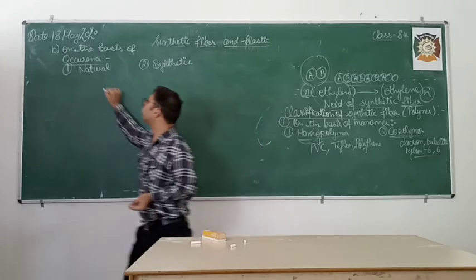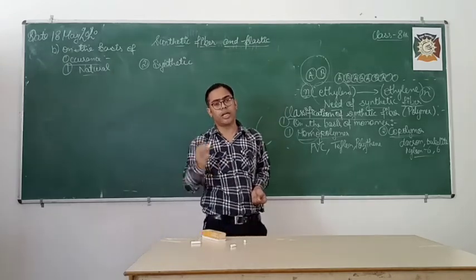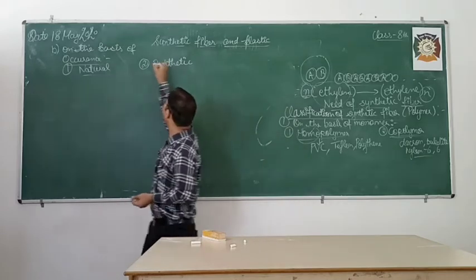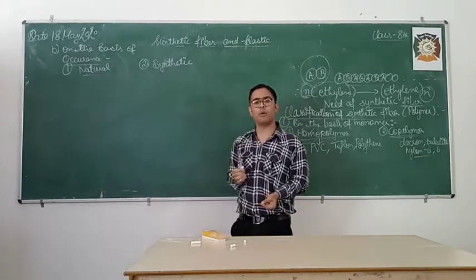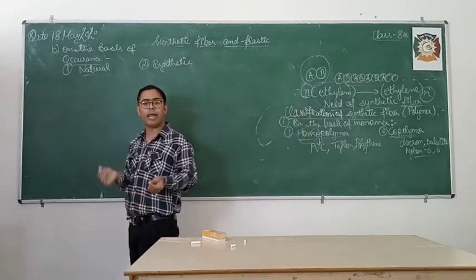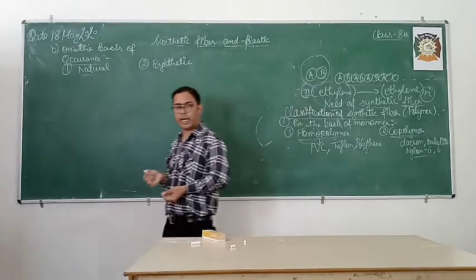Now what is natural polymer? Polymers which are obtained from nature directly are known as natural polymers, and polymers which are obtained from the laboratory, from industry, or made by man, that type of polymer is referred to as synthetic polymer.